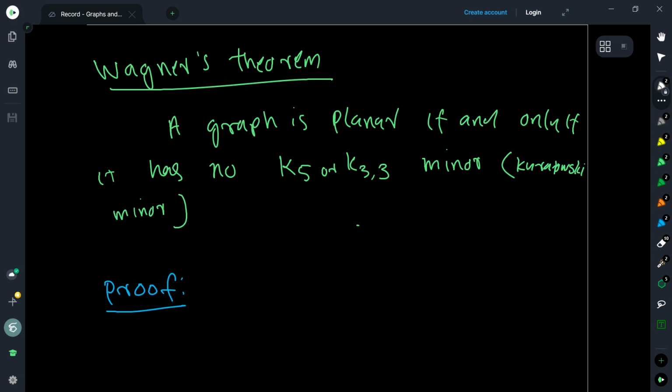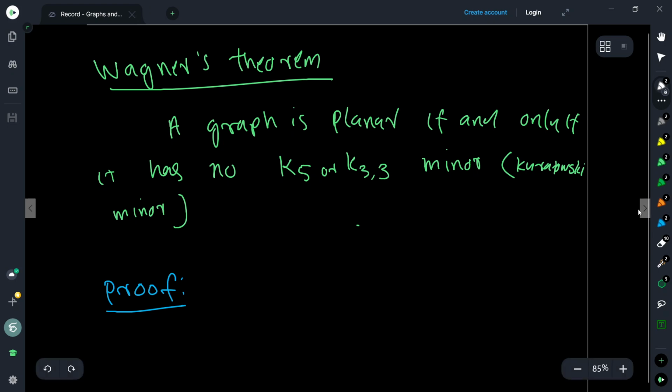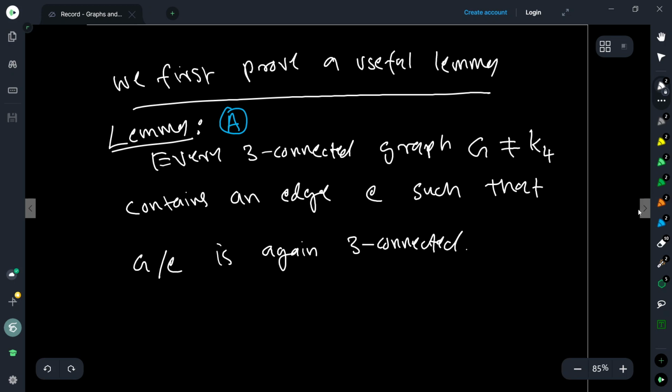So, to prove Wagner's theorem, we first proved the following lemma, which I call lemma A. This we proved in the last class: every three connected graph, which is different from the complete graph on four vertices, contains some edge which we can contract so that the remaining graph is again a three connected graph. So we proved this.